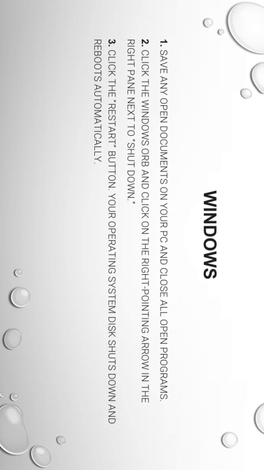Windows. Number one, save any open documents on your PC and close all open programs. Second, click the Windows orb and click on the right pointing arrow in the right pane next to shutdown. 3. Click the restart button. Your operating system disk shuts down and reboots automatically. So there are three steps on how to reboot Windows.